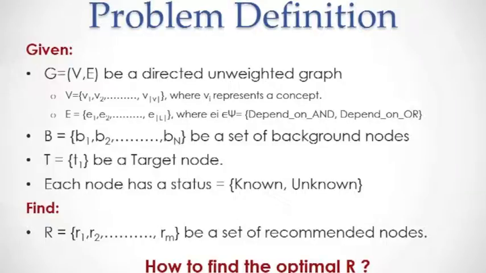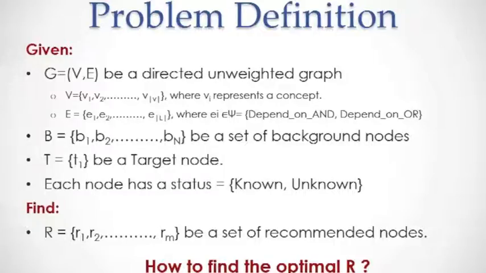The problem definition here, as we said before, is that we have a directed and weighted graph that has two types of edges, depend on and depend on or. We have a set of background nodes, and only one target node. Each node is assumed to be known or unknown; a node will be unknown at the beginning, and if the student gives us background nodes, all those background nodes will be updated to known, and all the nodes that these background nodes depend on will also be known nodes.